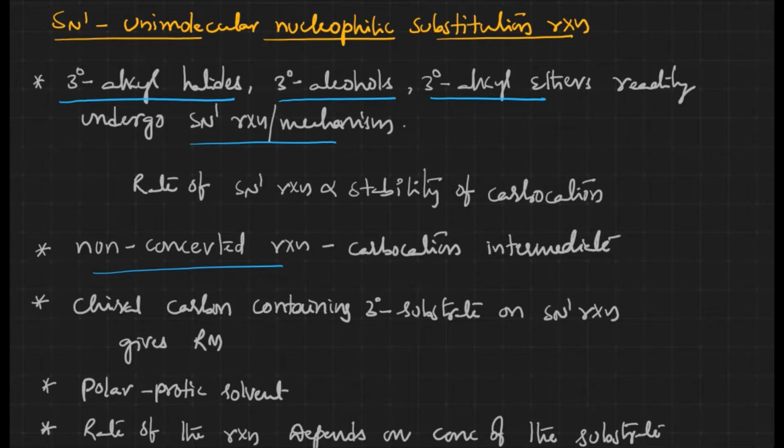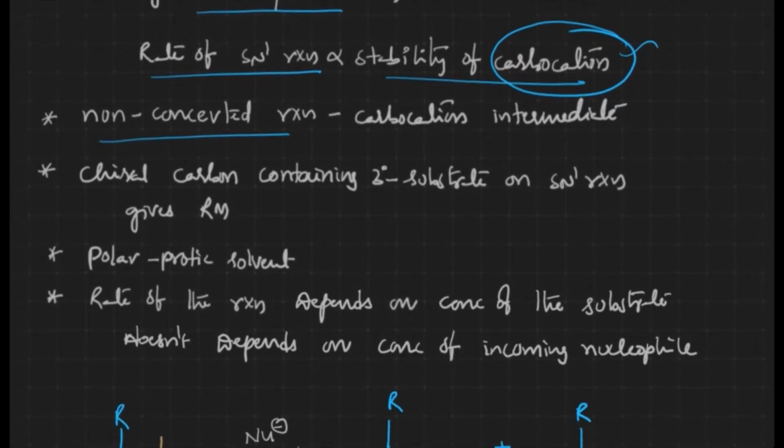Since the intermediate is a carbocation, the rate of the reaction also depends on the stability of the intermediate. I have already mentioned in previous videos that most organic reactions depend on the stability of the intermediate. Since the intermediate is a carbocation, if the stability of the carbocation increases, the rate of the reaction also increases.